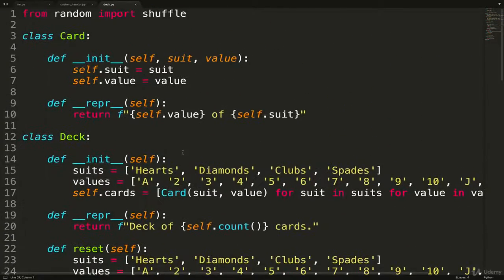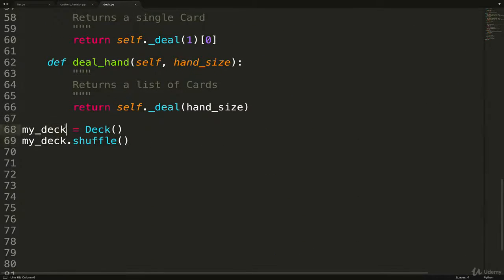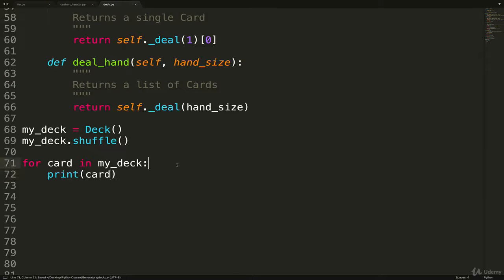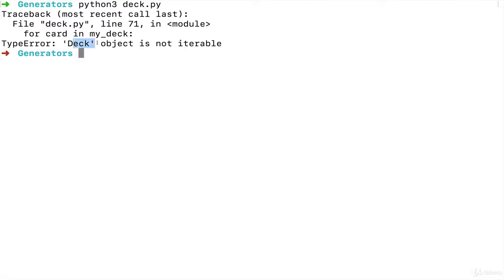That's basically it. Now what I want to show you is that if I had an instance of deck like this, my deck, and then I shuffle it, if I wanted to be able to iterate over my deck, like, for card in my deck, I want to be able to do something with it. Like we could just start by printing the card. Right now that's not going to work because Python doesn't know how to iterate over an instance of deck. If I try to run it, I get that. Deck object is not iterable.